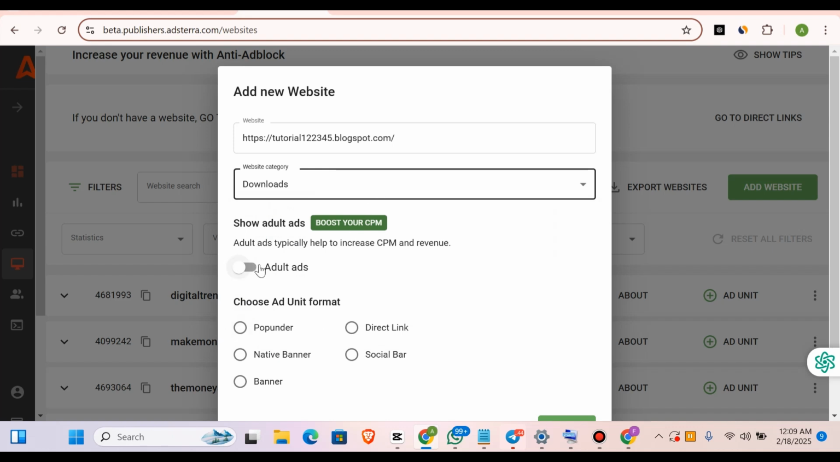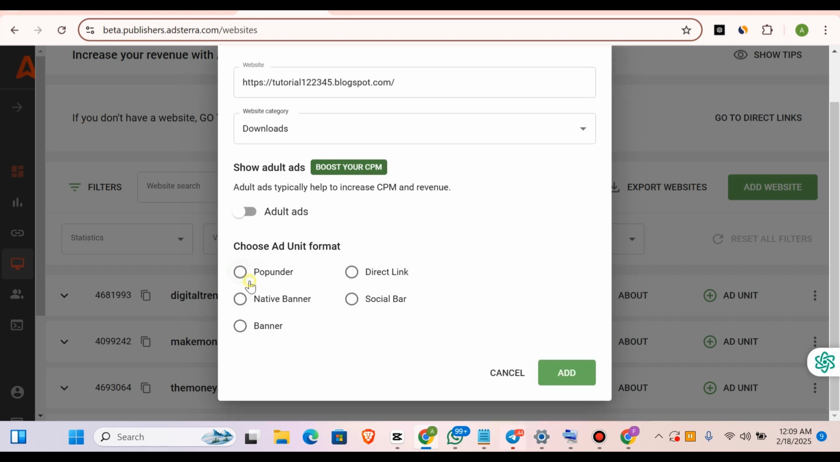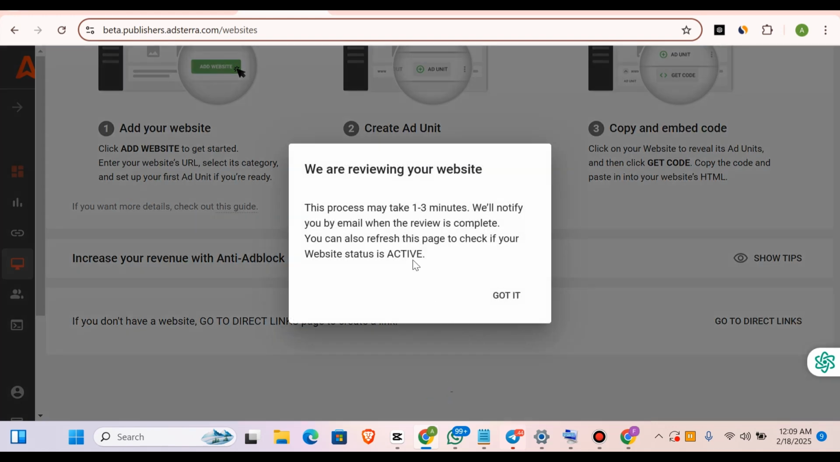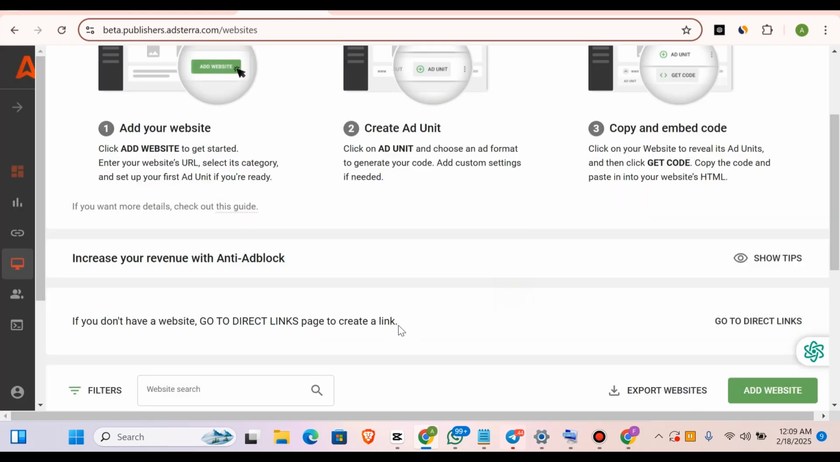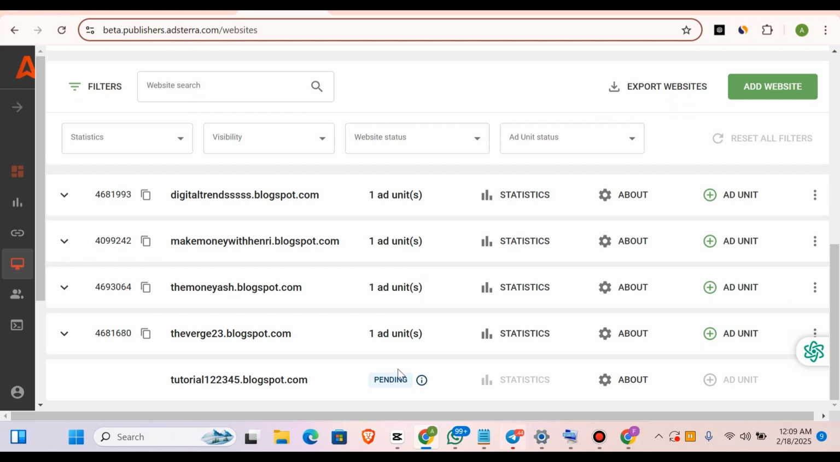Please make sure not to toggle on the adult content, because we are not going to use adult content. So here choose Popanda, right, and click on add. Now it's going to take about 1 to 3 minutes before we get approved. We can see it is pending right now. Whilst we are waiting for this, let's continue with something else.